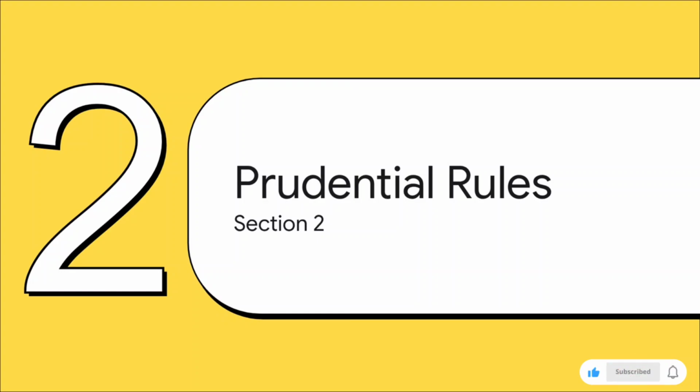Okay, so now that we know the two types of services, let's dive into Section 2, the rules for the banks themselves. What does a bank need to do? What do they need to prove to the RBI before they can even offer these digital channels? This is all about what we call prudential rules and bank eligibility.